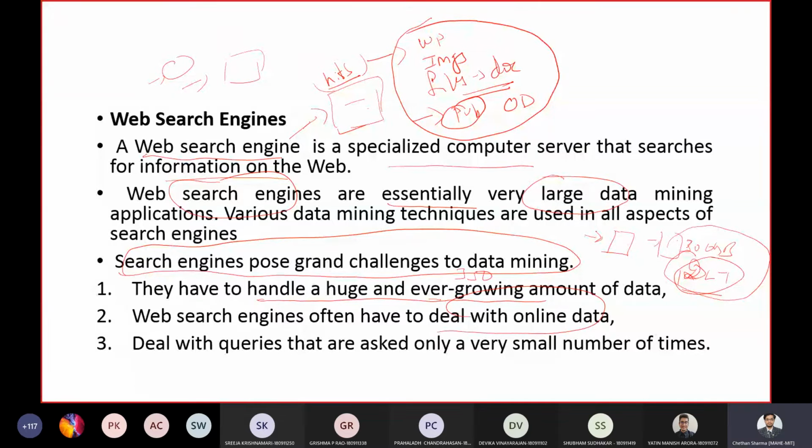When it is first being built, it will be built for offline cases, but ultimately it has to be converted to work with any data which is available online also. Online data is ever growing.